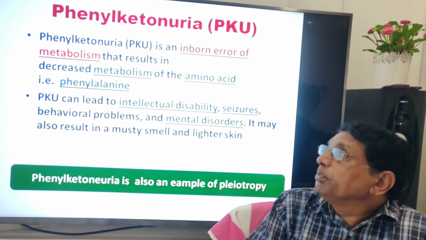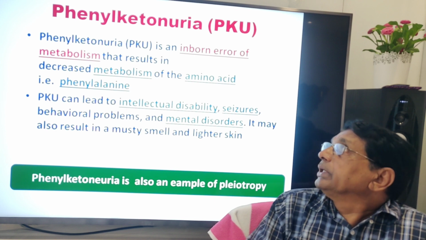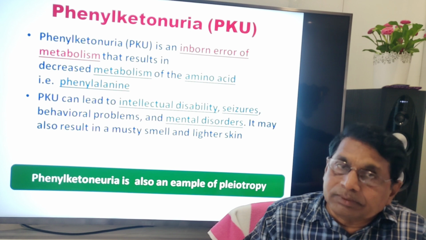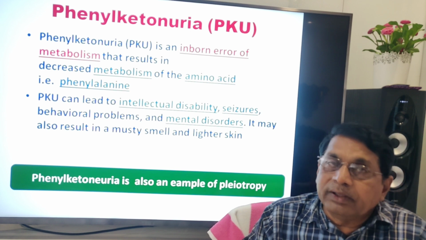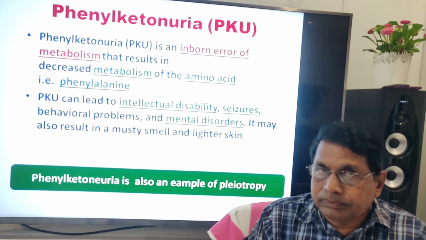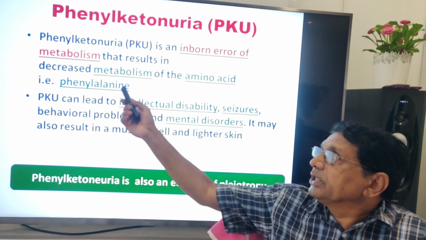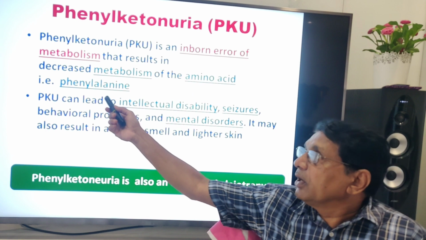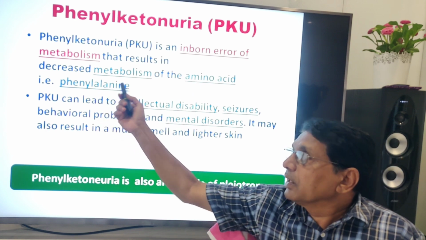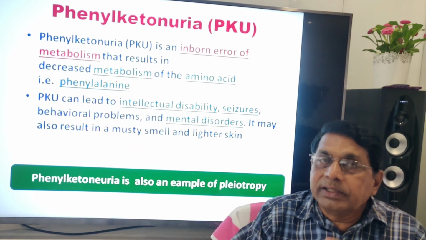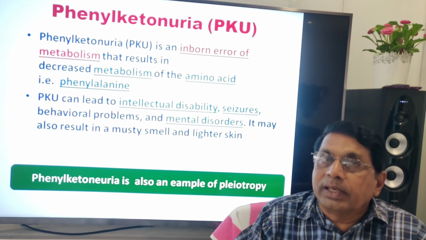Phenylketonuria, simply known as PKU, is an inborn error, a defect in newborn children, infants. Metabolism results in decreased metabolism of the amino acid phenylalanine. Phenylalanine is an amino acid.